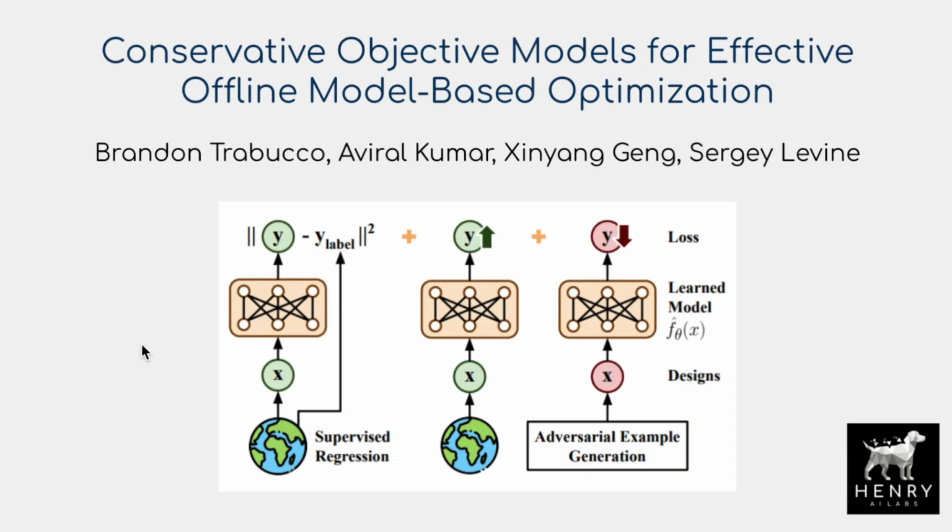The next paper in this AI Weekly Update series is Conservative Objective Models for Effective Offline Model-Based Optimization. So this idea is building on, say, adversarial attacks, and essentially how model-based planning is an adversarial attack on your model as you look for the best path in your model, and there are going to be some problems in your model. So it's similar to, say, this idea of black box optimization, where you have these evaluations of the expensive function f. You have these f of x's, say you're trying to do neural architecture search or any kind of optimization, and then you want to try to find the optimal x, but your space is kind of weak, so you can't just do gradient ascent optimization as is.